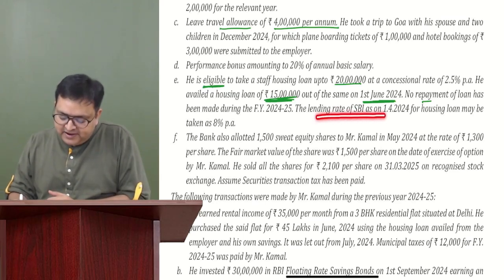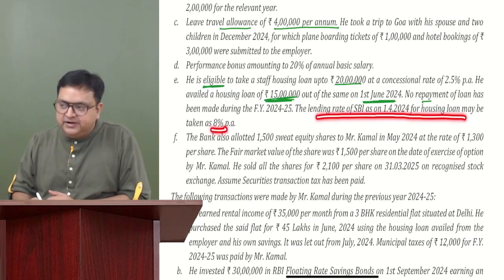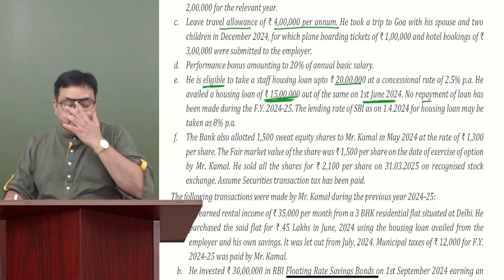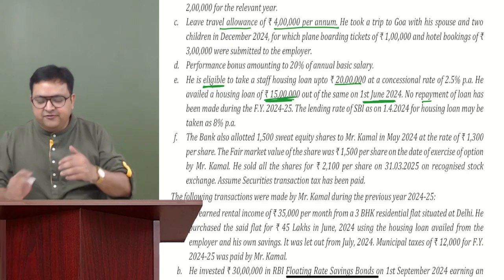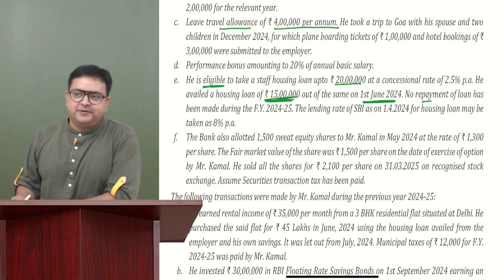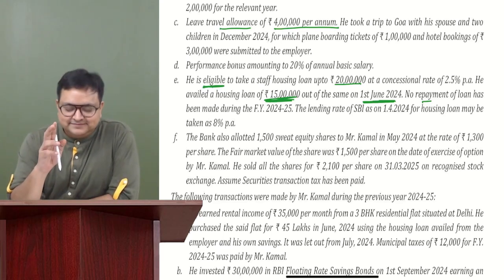The lending rate of SBI for the housing loan is 8%. So SBI is charging 8%. We are paying 2.5%. So there is a saving of 5.5%. Agree? So there is a difference of 5.5%. That is my perquisite.